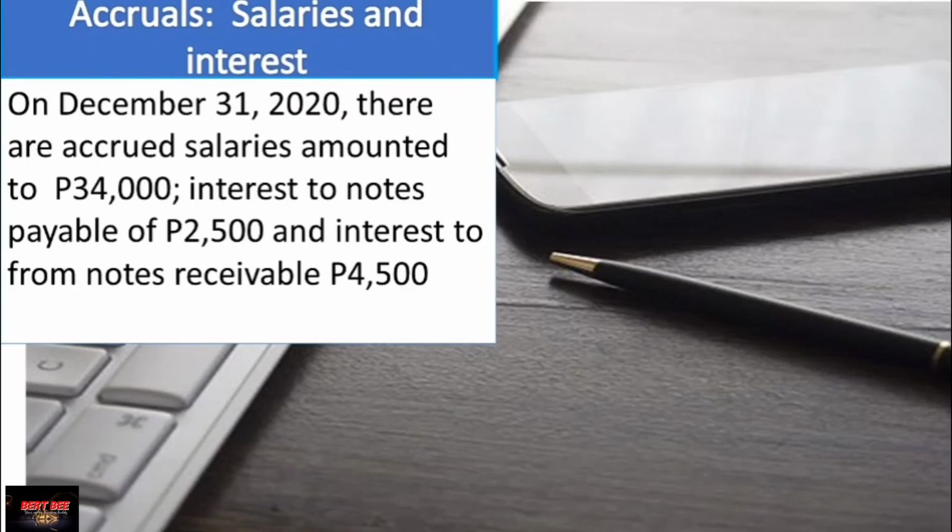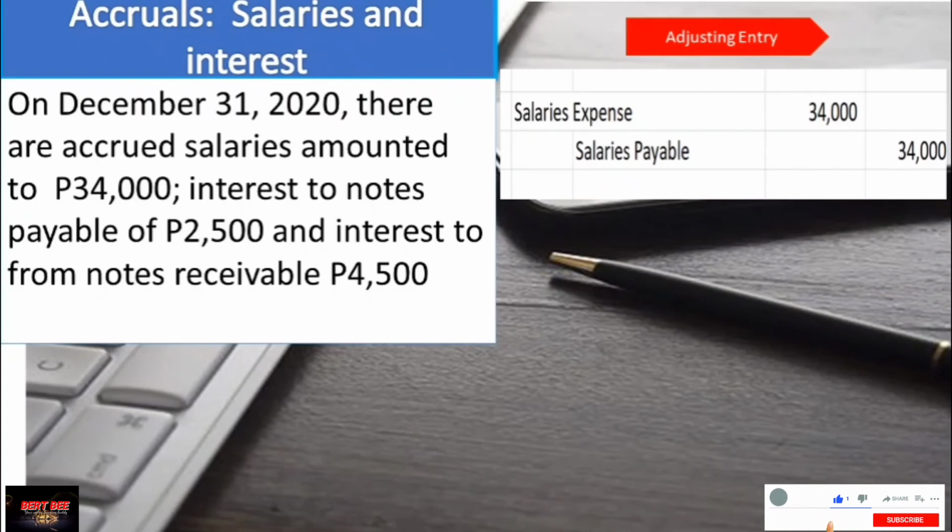The adjustments for these transactions would be as follows. For the accrued salaries, salaries expense 34,000 and salaries payable 34,000. The effect of this adjustment will add up to the balances of these accounts in their respective ledgers.